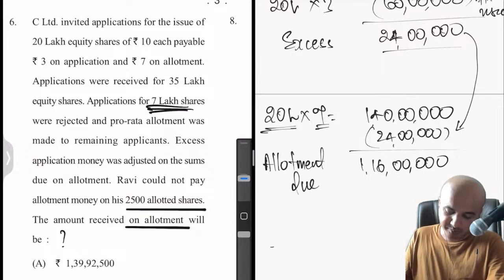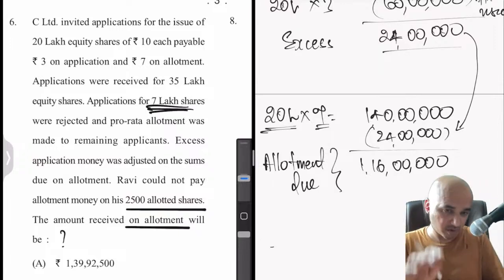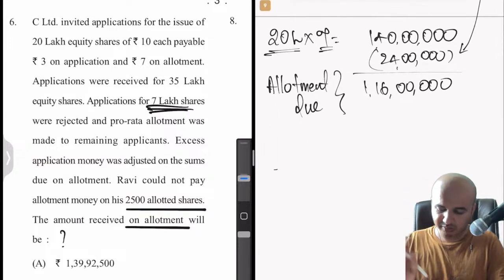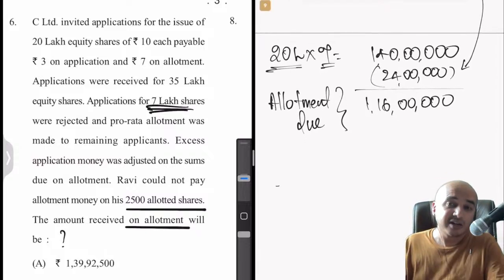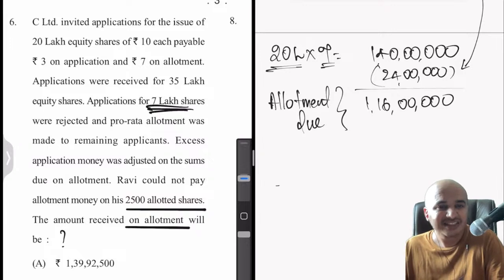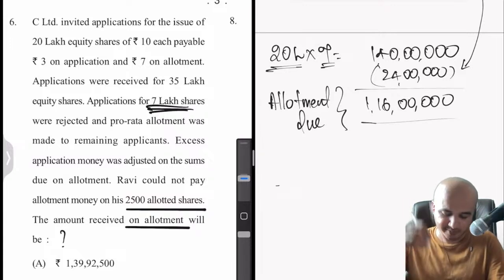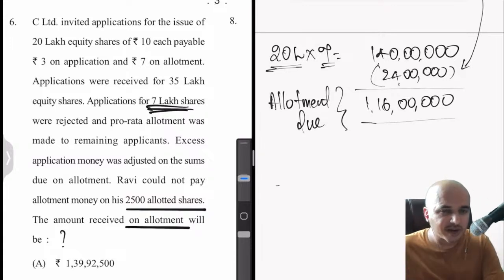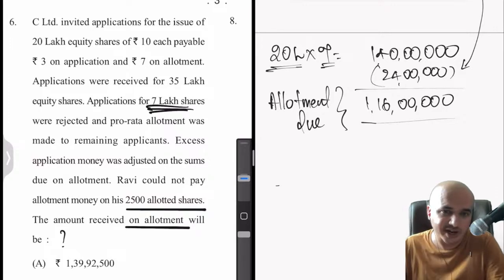Allotment due. This is an amount which you are supposed to receive. But we did not receive this 1 crore 16 lakhs for one reason. Why? Someone holding 2500 shares did not pay the allotment money. So now let us go back to Ravi. Now Ravi did not pay the amount towards 2500 shares.